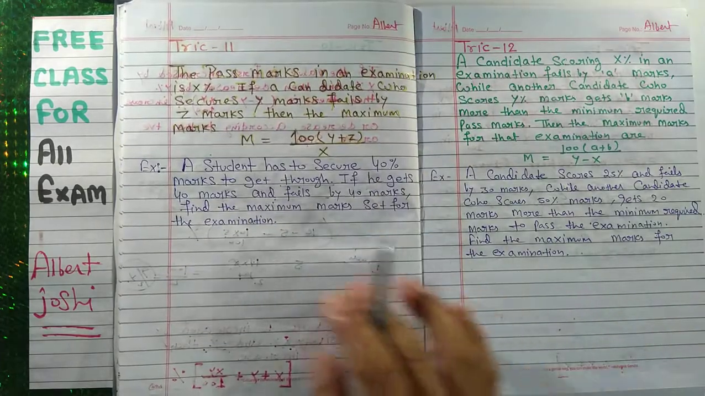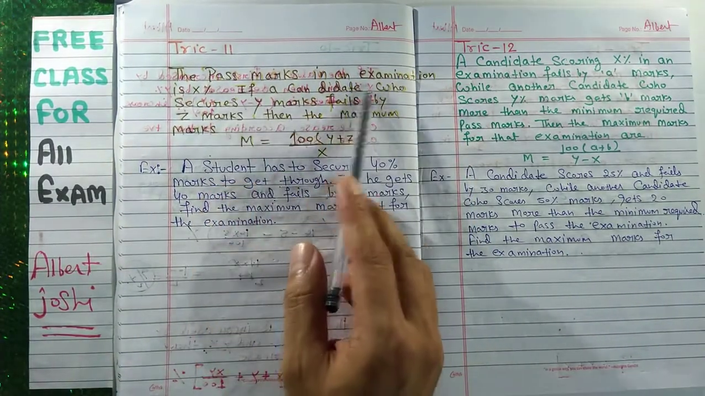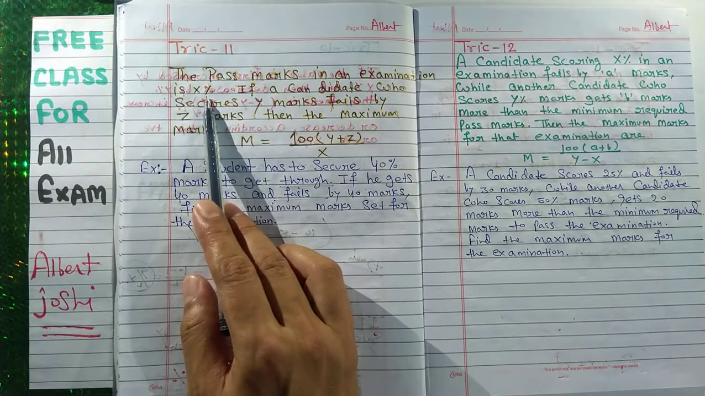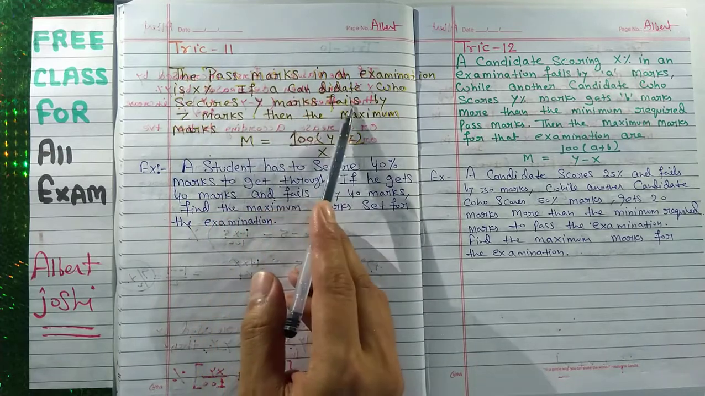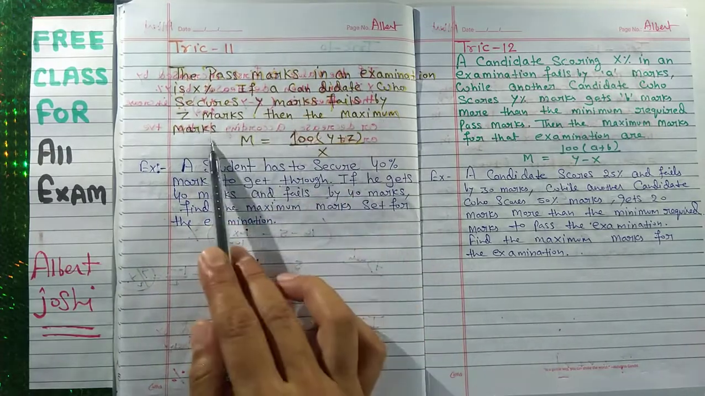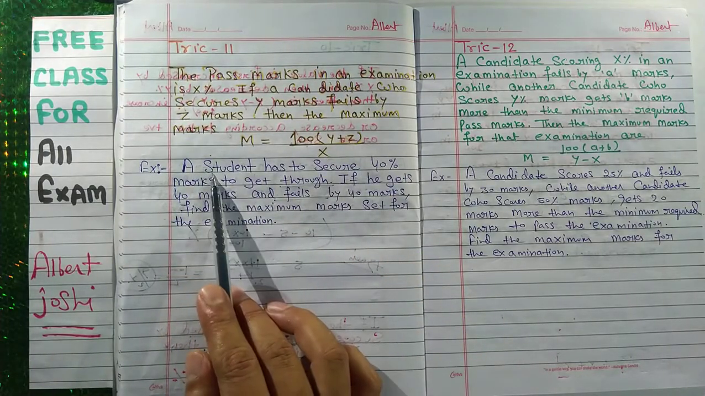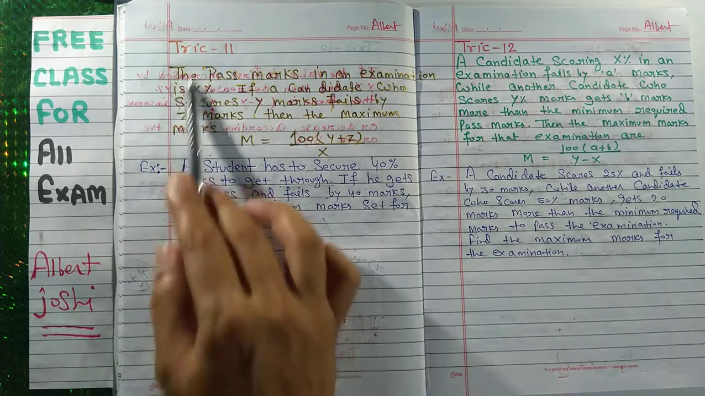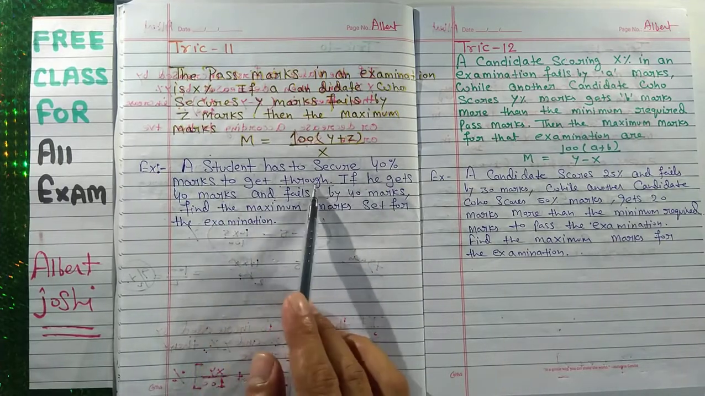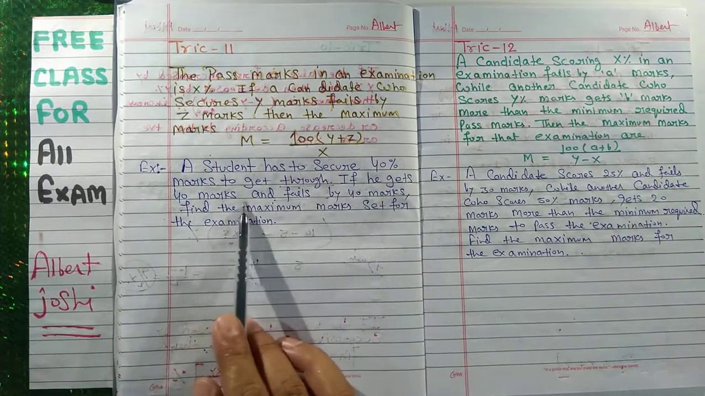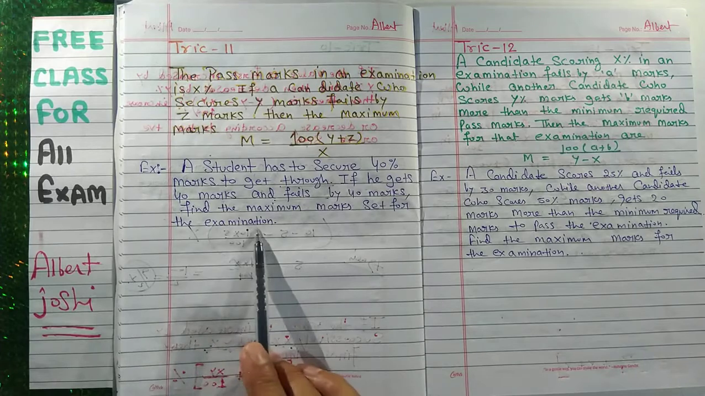Now in trick number 11, the pass marks in an examination is x%. If a candidate who secures y marks fails by z marks, then the maximum marks is equal to this. We will take this example to understand this problem. A student has to secure 40% marks to get through. If he gets 40 marks and fails by 40 marks, find the maximum marks set for the examination.